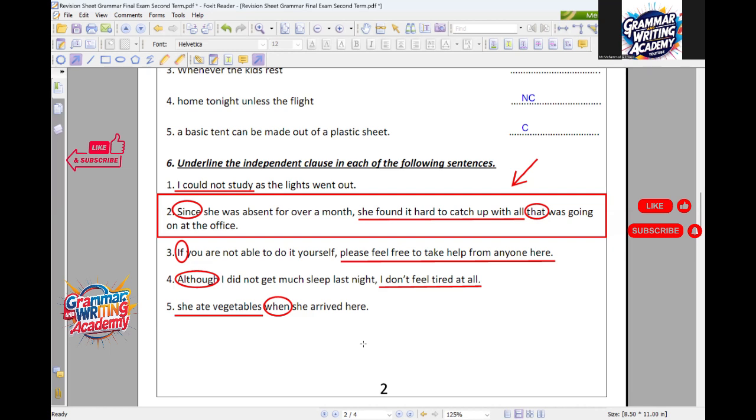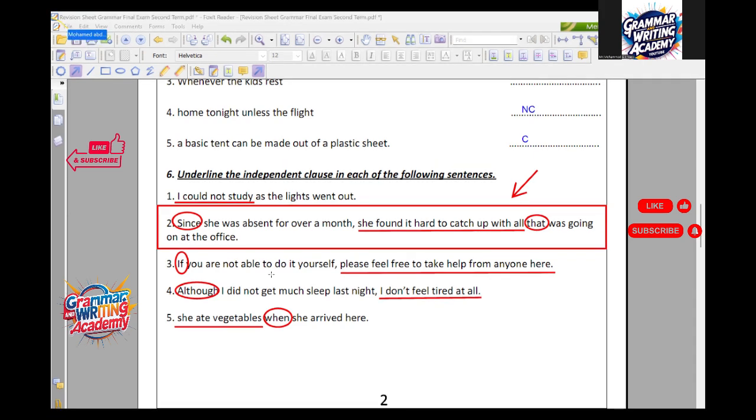In this exercise, you have to pay attention that once you find a subordinating conjunction or a relative pronoun, don't take the part that has the subordinating conjunction with the clause after it, or the one that has a relative pronoun with the clause after it.